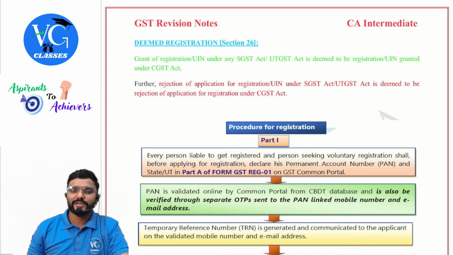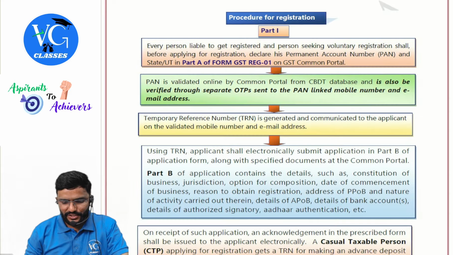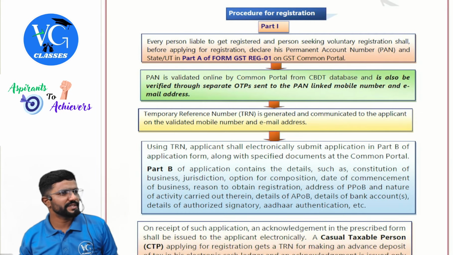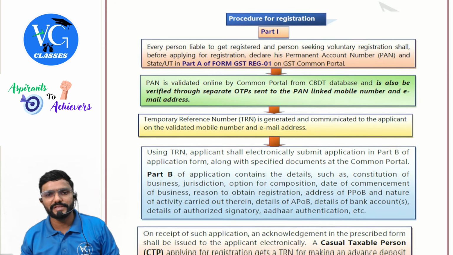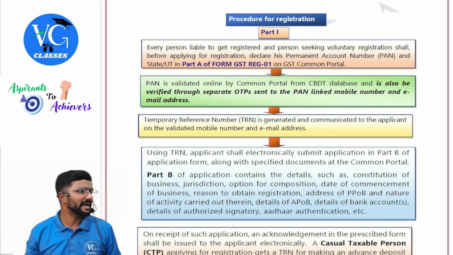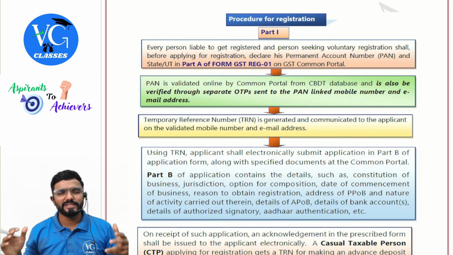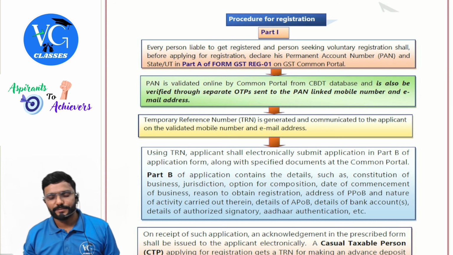Okay, guys. Now, the procedure for registration I have just given by way of a chart. We will see. This is actually a part of the ICA material. This part I have specifically taken from the ICA material because in one or two charts they give the complete detail. Let us see it.